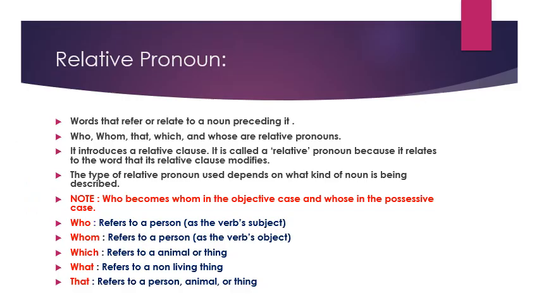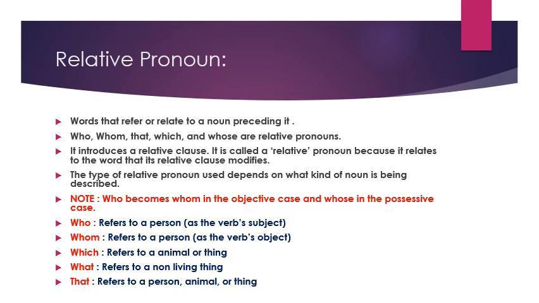Next comes relative pronoun. Relation is the key word in this. Relation means the main clause and dependent clause connect with a relative pronoun: who, which, whom, that, whose, likewise. So these are words that refer or relate to a noun preceding it. It always introduces a relative clause.